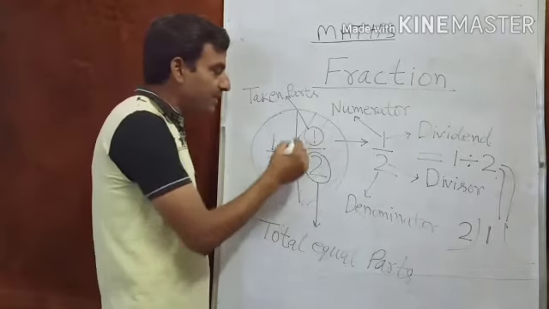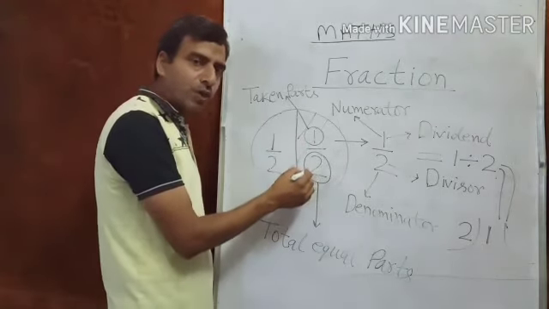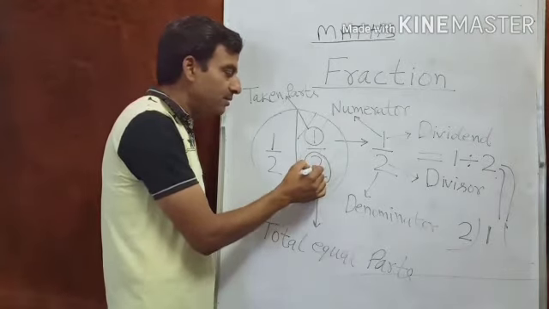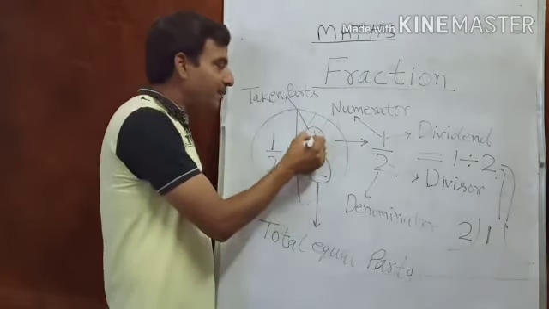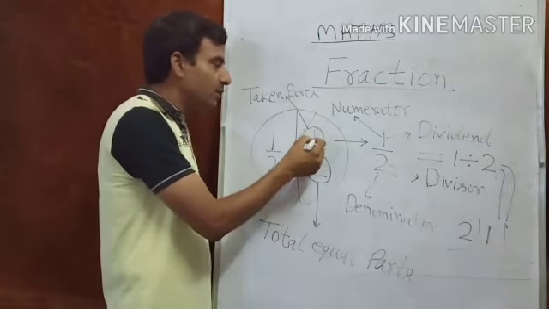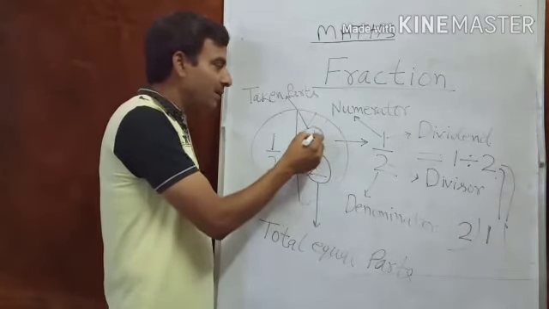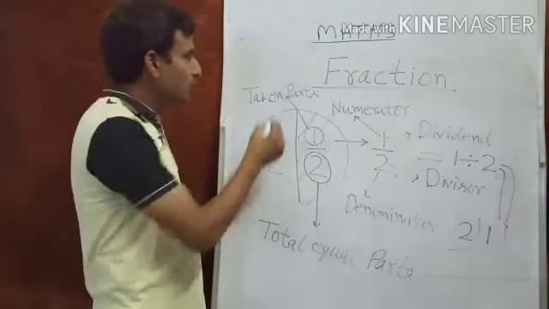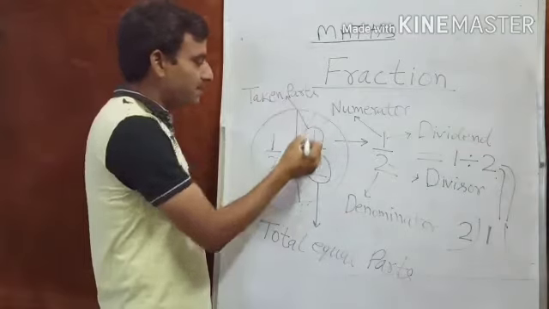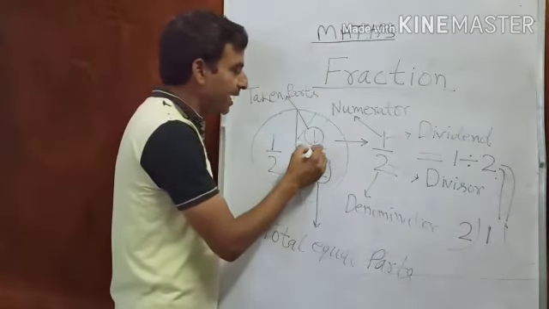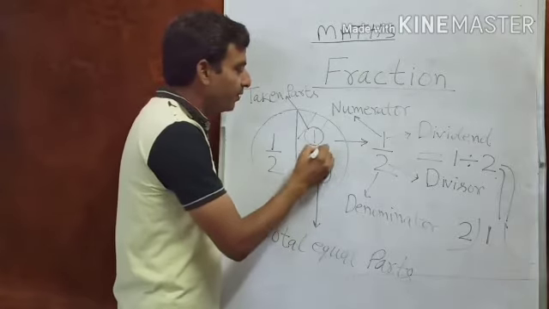One thing is divided into 2 equal parts. So the total parts we write downside, and the taken parts, to evaluate the value of that part, the number of parts we write on the upper side. Taken parts upper side, total equal parts downside, and between them we draw a line.